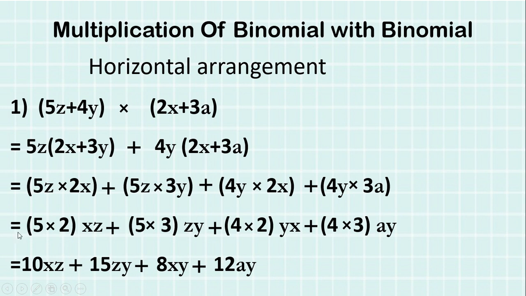Now you know what is 5 into 2. Yes, it is 10. So it will be 10xz. Now 5 3s are 15. Yes. So 15zy. You can even write yz. Now 4 2s are 8. It is yx over here. You can write xy. And 4 3s are 12a y. So you have got the idea, the concept of multiplying binomial with binomial.